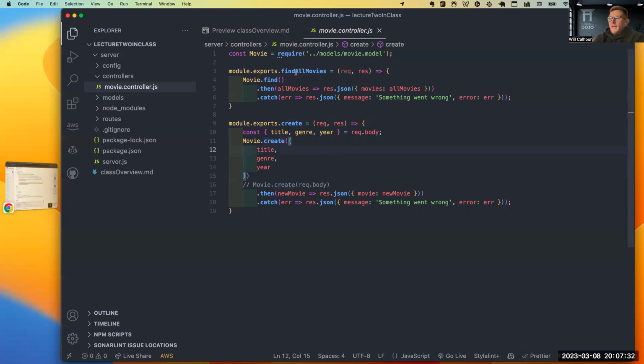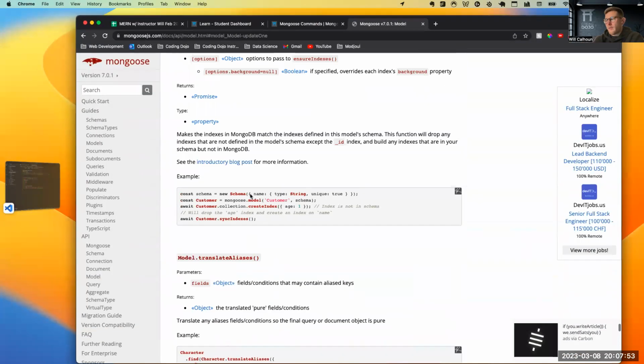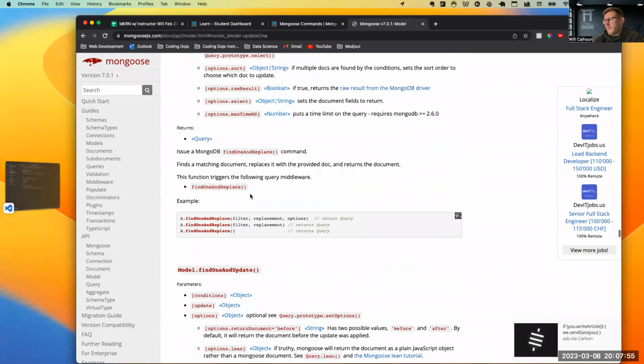Now, as a reminder, these find all movies are not things that we just randomly create. Or sorry, they are, that's a lie. These are what we randomly create. These guys right here, this movie dot, or model dot, this is a mongoose method, right? This is part of the queries from mongoose. So here I've got this documentation.